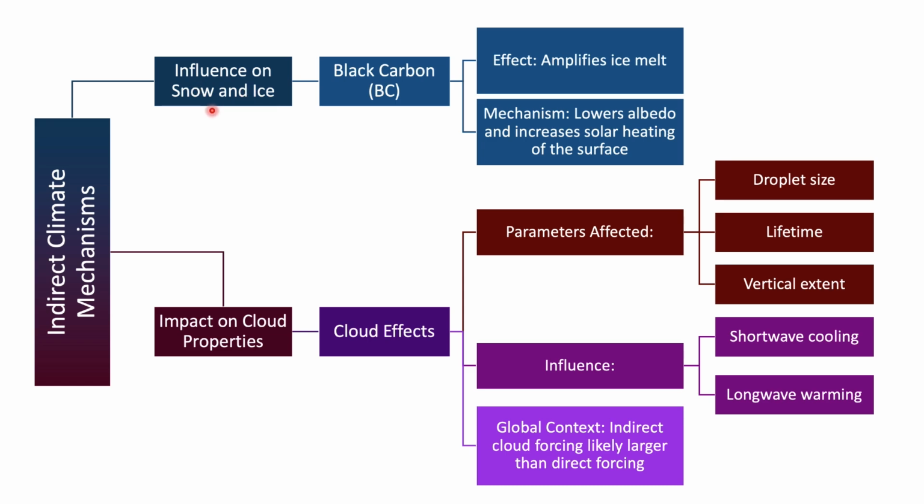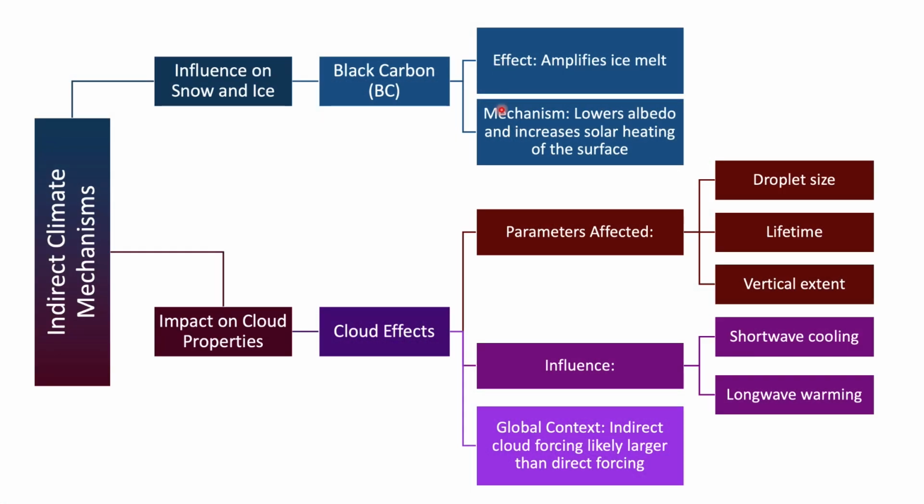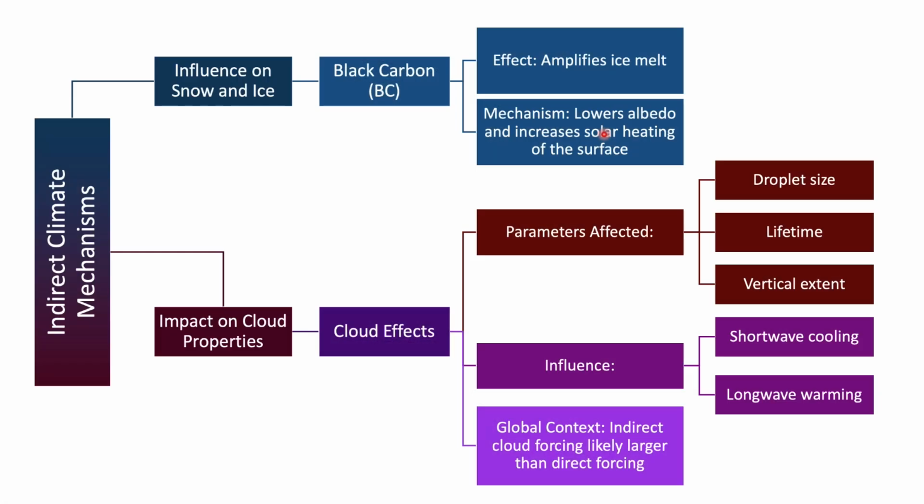One is influence on snow and ice, mainly by the black carbon. The effect is that it amplifies the ice melt. When more black carbon is falling on the ice, it will absorb solar radiation. So that's the reason that leads to warming, which leads to melting of ice. The mechanism is that this actually lowers the albedo and increases the solar heating of the surface. Lowering albedo means it does not reflect the sunlight when it falls on it. So that's the reason it starts warming the ice, leading to melting of the ice.